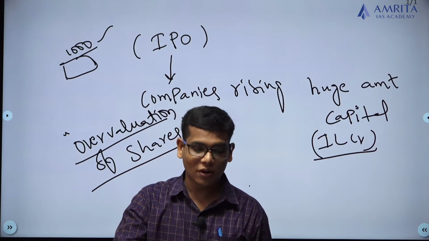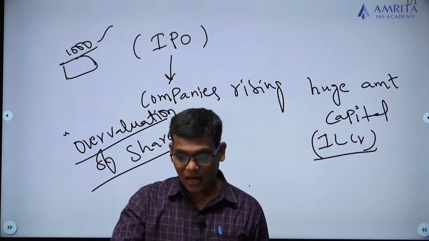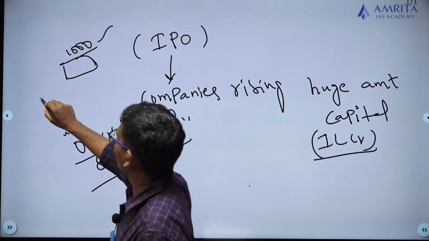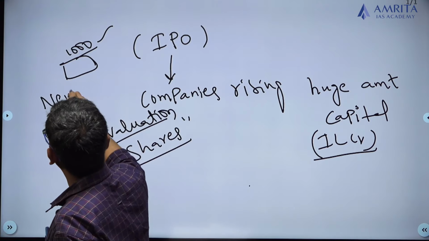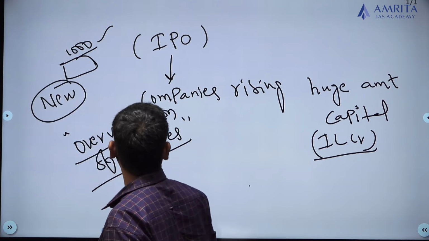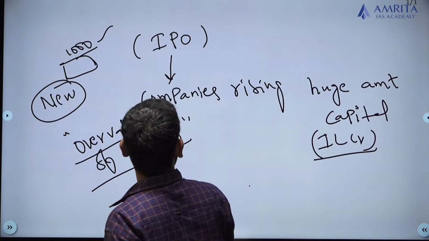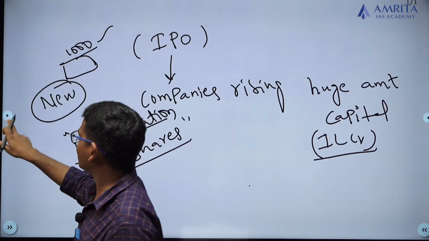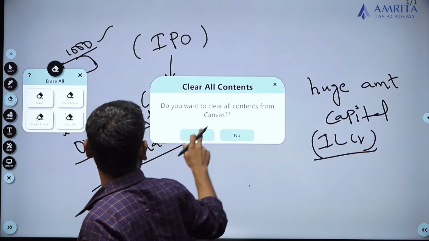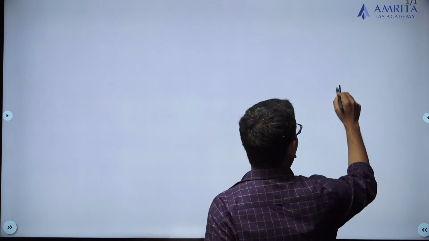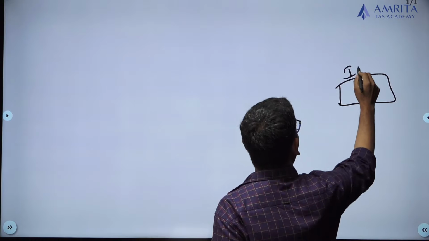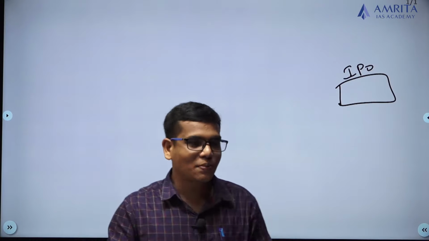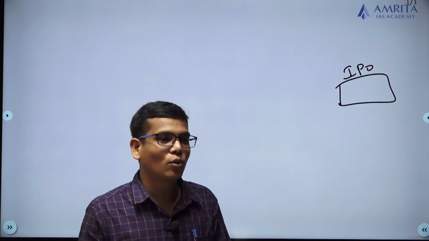It may lead to the overvaluation of the price of a stock. Now, many companies, that means new companies, want to collect more and more money through this IPO because people are ready to invest in this. Now the point is, why will people invest in this IPO? Because this is a company having a good record, they are doing a successful business and they want to expand their business. That is why they need more capital.